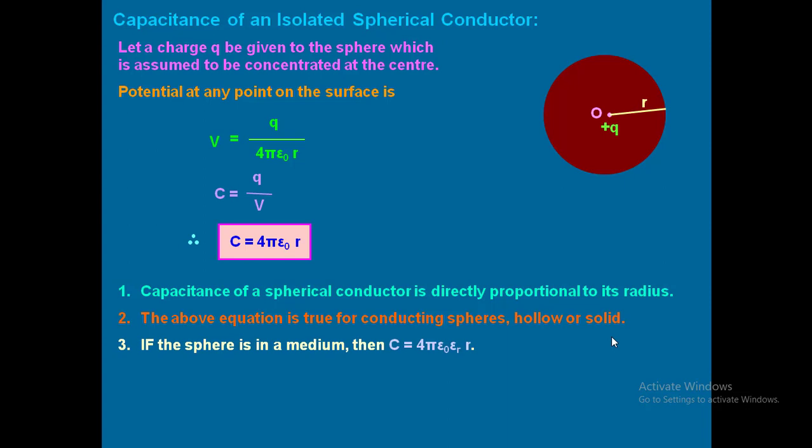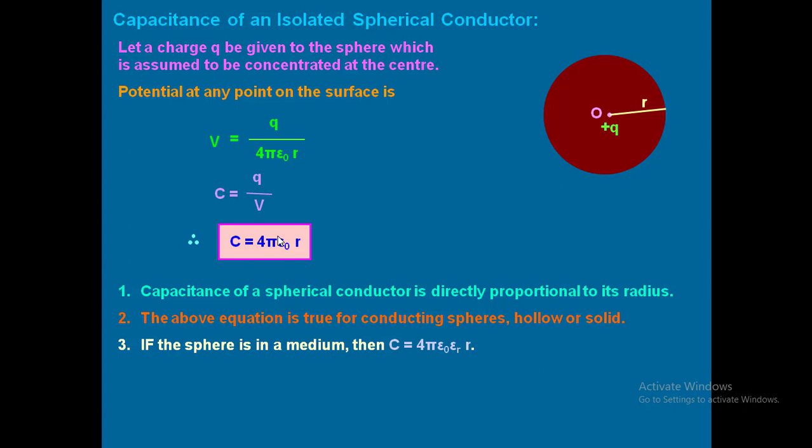Now if the sphere is in a medium, then what happens? Again I am saying, whenever instead of air or vacuum some other medium was there, epsilon naught is replaced by K. Remember this. Epsilon naught is replaced by K. I hope you remember which we discussed in the previous chapters. In the first chapter I discussed this. So whenever any other medium is present, the capacitance will increase. Remember this point carefully.